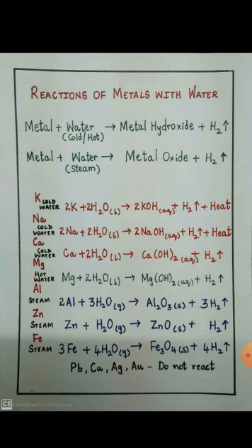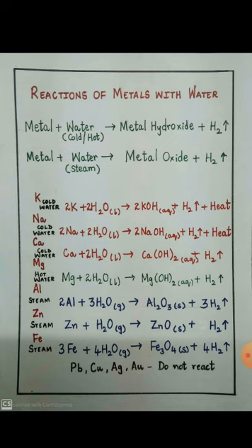Now, we can study the chemical equations of aluminium, zinc, and iron. Aluminium reacts with steam to form aluminium oxide, Al2O3. Zinc reacts with steam, forming zinc oxide and hydrogen gas. Iron also reacts with steam to form Fe3O4.